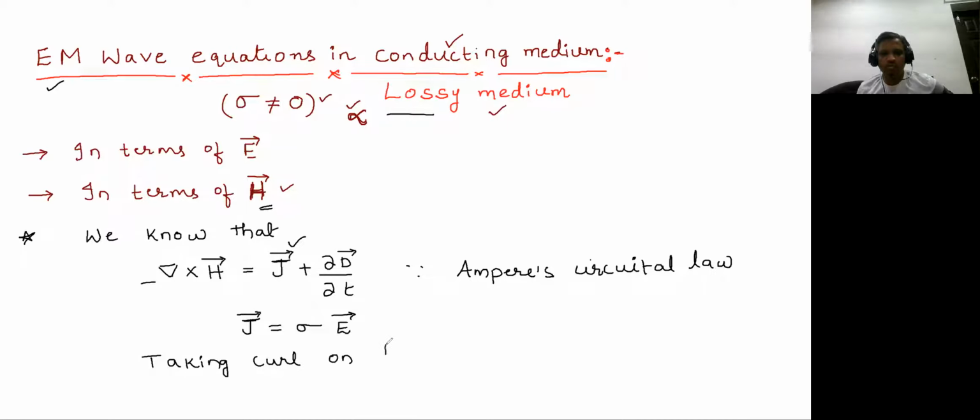For del cross H as well as J plus dou D by dou t, we should take the curl on both sides. So what you will be getting here is, when you take curl on both sides, del cross del cross H is equal to del cross of J plus dou D by dou t.